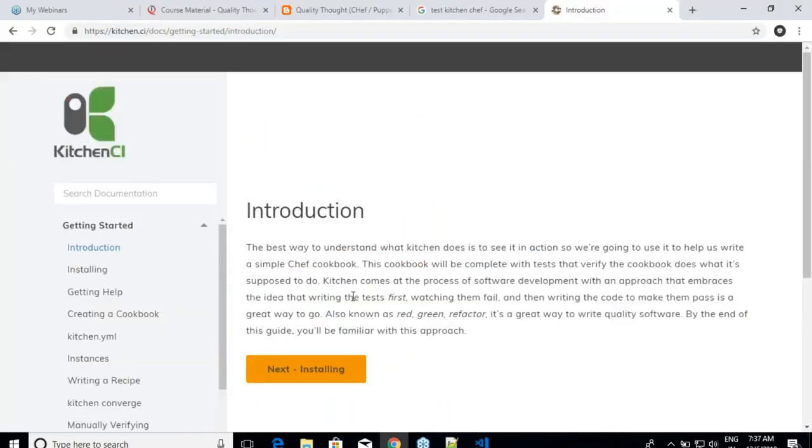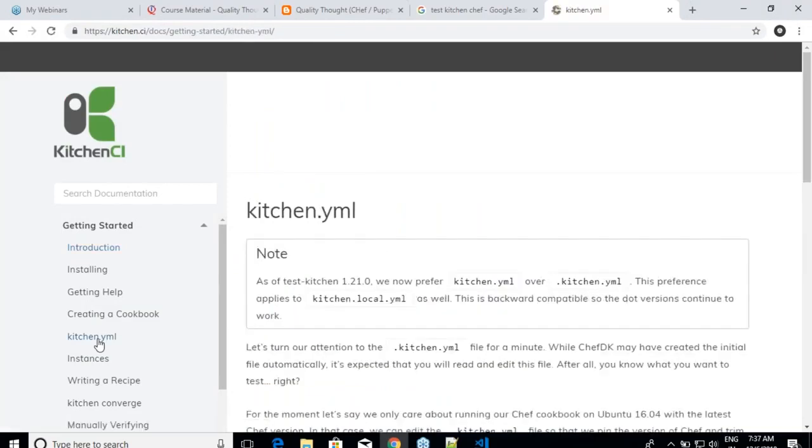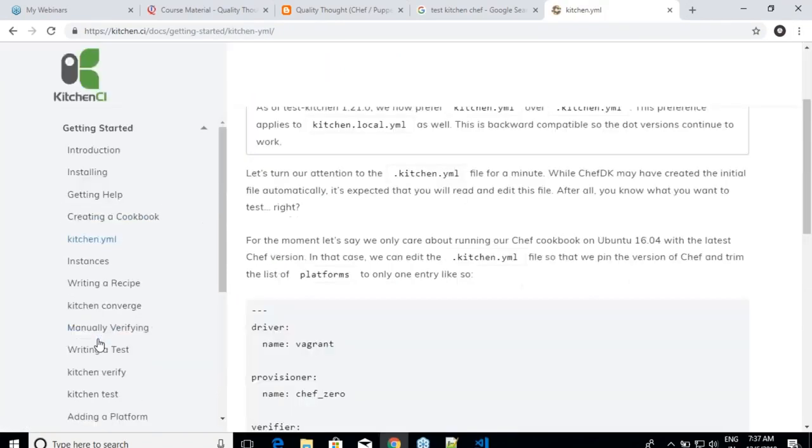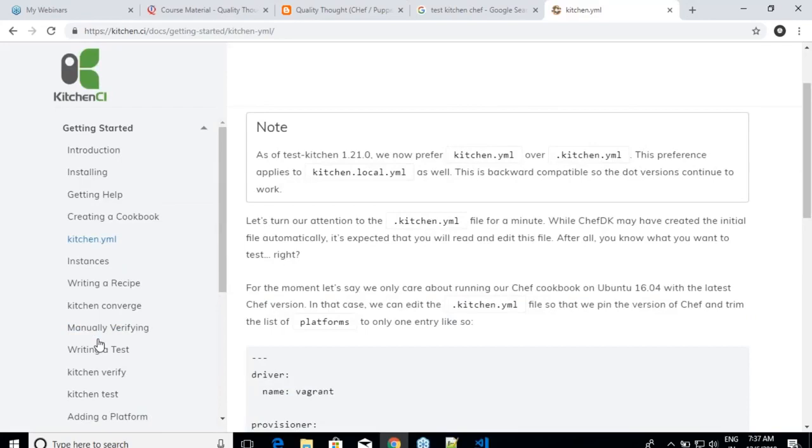So I would recommend you to go through this because it explains how to write the stuff. And if you look at this file, this is the file which is very important and the need of the hour right now. If you see over here in Kitchen, you can write the file kitchen.yml or .kitchen.yml, but Chef generates a file called .kitchen.yml by default. Now it will have the following sections.